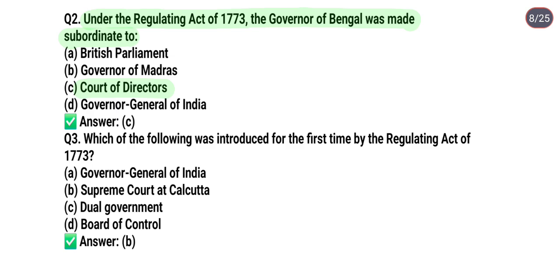Next question is, which of the following was introduced for the first time by the Regulating Act of 1773? Option A, Governor General of India. Option B, Supreme Court at Calcutta. Option C, dual government. And option D, Board of Control. So the correct answer is option B. It means the Supreme Court at Calcutta was introduced for the first time by the Regulating Act of 1773.